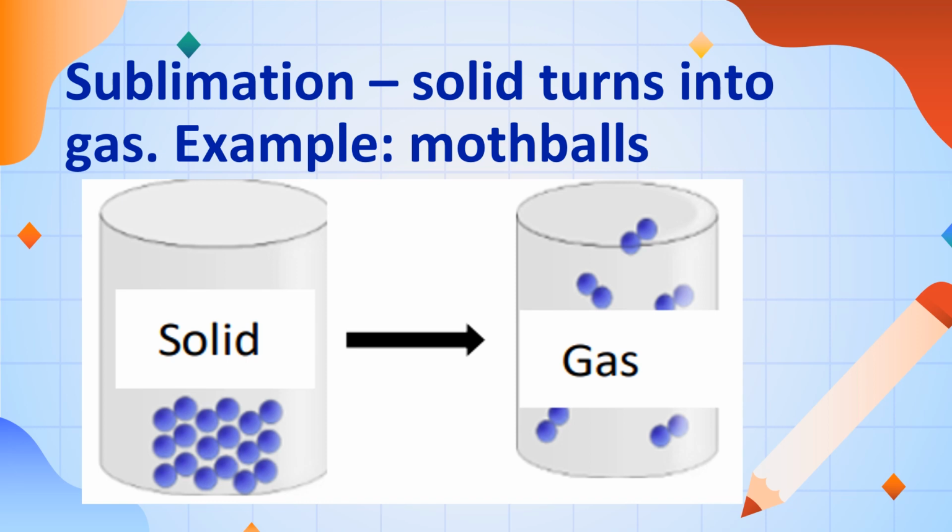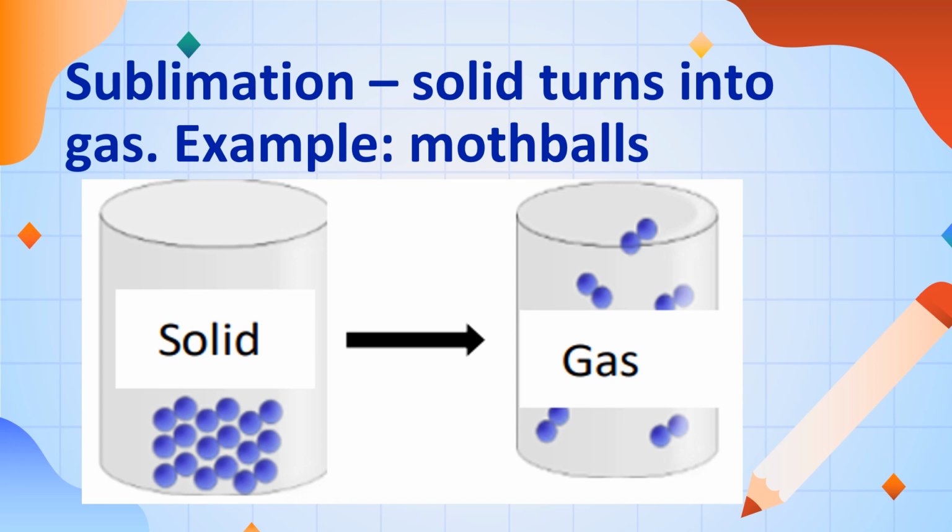Aside from this, we have dry ice, or air freshener. You will notice that eventually the solid turns into small particles, which means it doesn't undergo the liquid state.